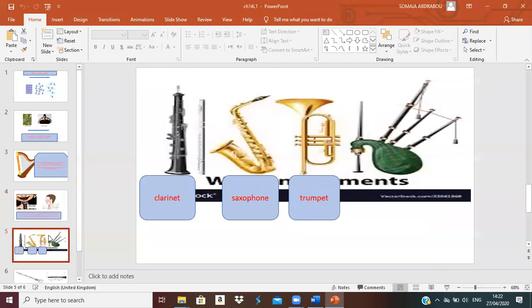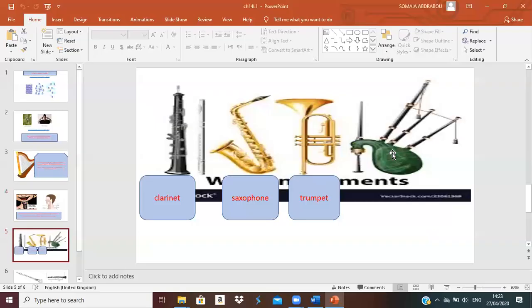Now, I have here the clarinet, saxophone, and trumpet. All of those are kinds of instruments that make sound by the wind or the air inside them. So we call all those instruments wind instruments. We call those instruments what? Wind instruments.